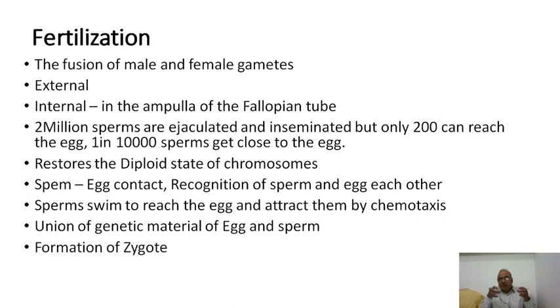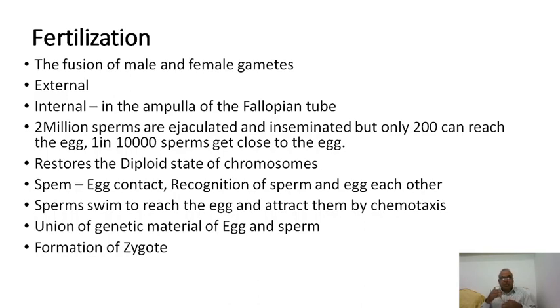Okay, the sperm of one species will come close to the egg of the other species. So to prevent such kind of fertilization between the two different species, recognition is playing a very important role. So egg and sperm get contact with one another with some special receptors, with some special chemicals.